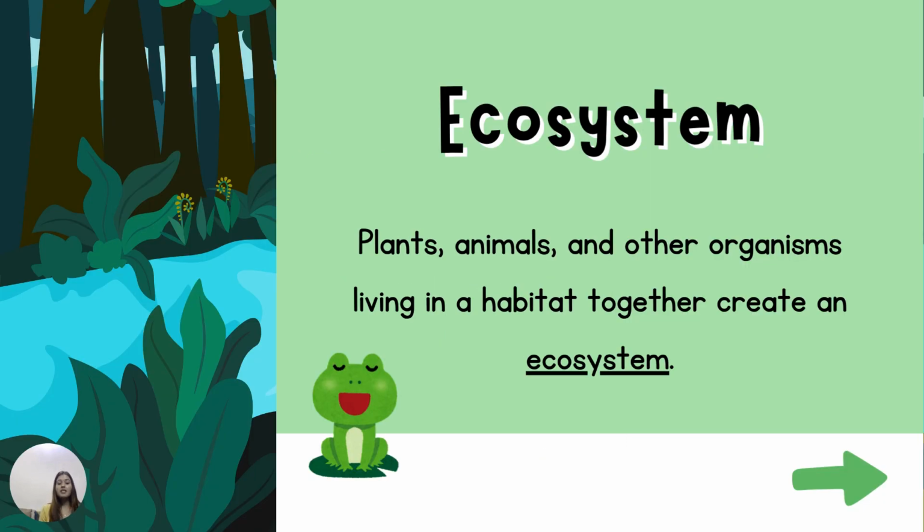So here is another word, ecosystem. Ecosystem is the togetherness of plants, animals, and other different microorganisms living in a habitat, right? So all the plants, animals, and organisms living together make an ecosystem. An ecosystem is made up of different types of plants, animals, and organisms living together in a habitat.